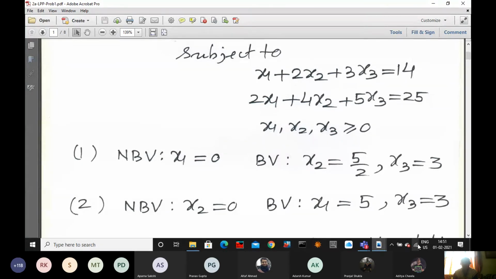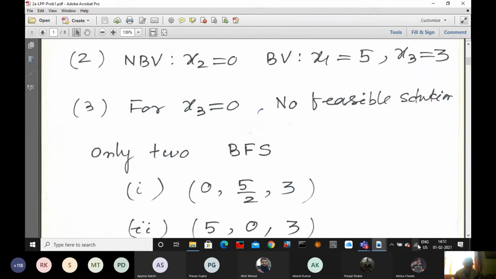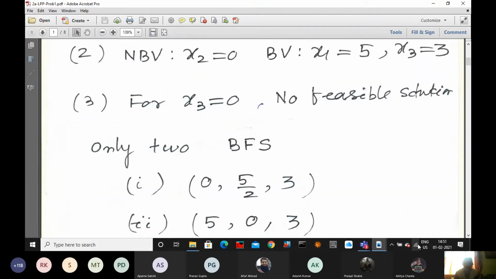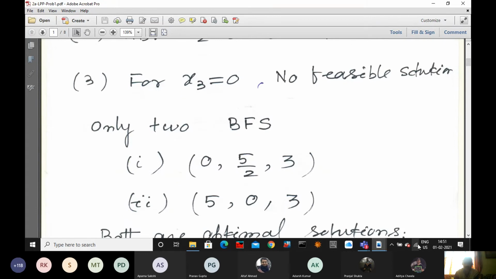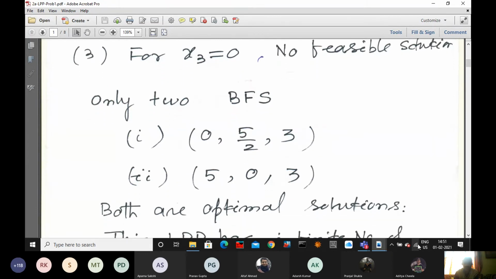2 basic feasible solutions. x1 0, x2 5 by 2, x3 equal to 3. Then the other one, x2 0, x1 5, x3 equal to 3. Now with respect to this, we want to find the solution. Only 2 basic feasible solutions: 0, 5 by 2, 3. Second one, 5, 0, 3. Both are given with respect to these 2 points.